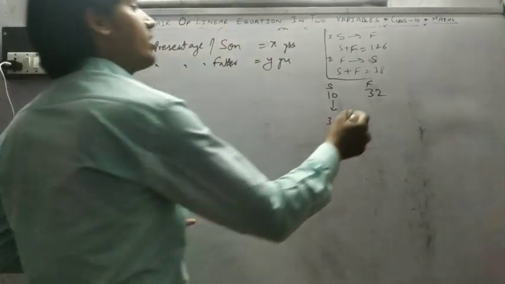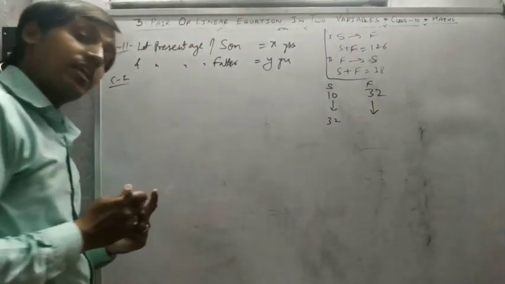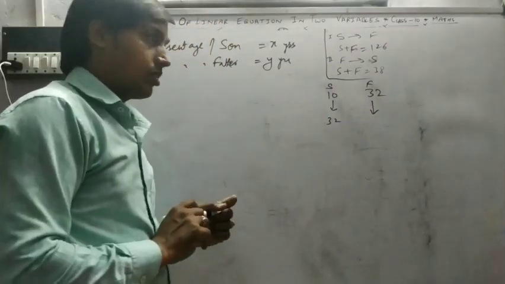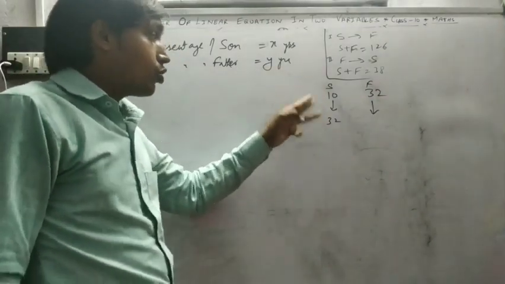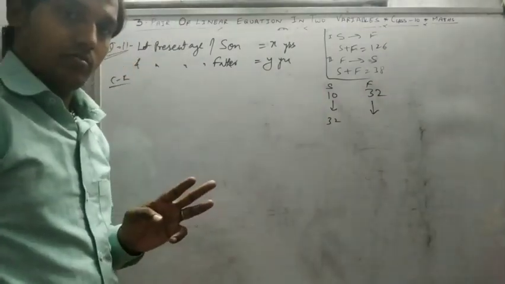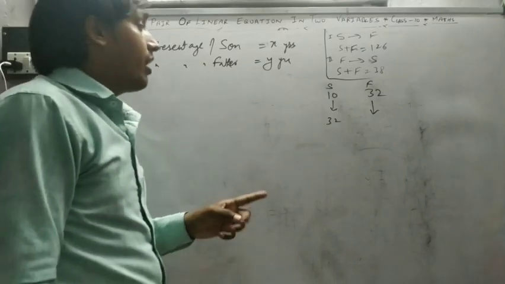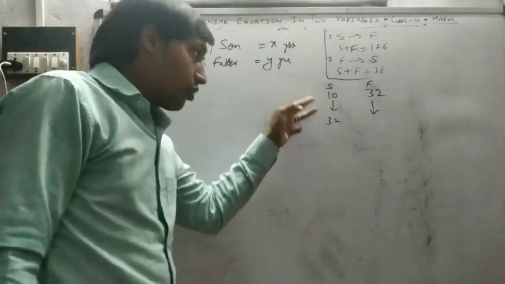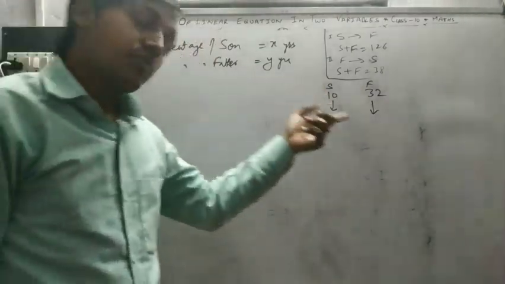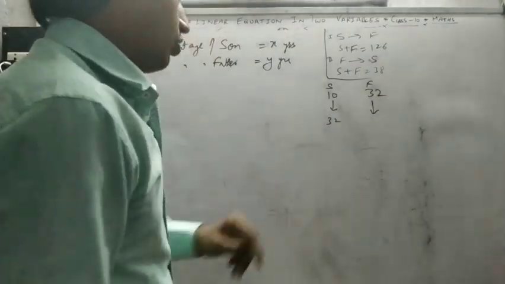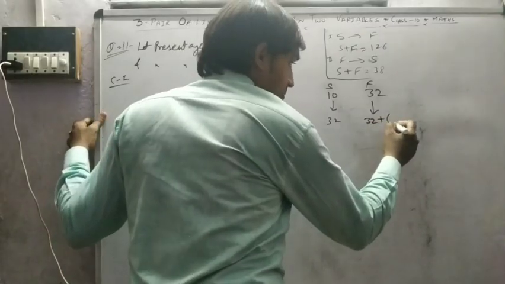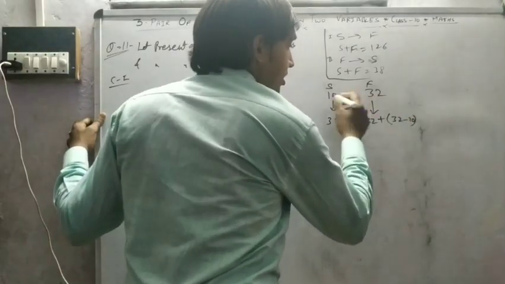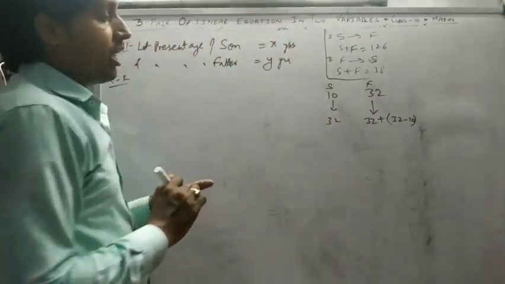So what is the age of father at that time? Son increased by 22 years. Means if son's age increased by 22 years, father's is also increased by 22 years. How do we get 22? Father's age minus son's age, the difference.